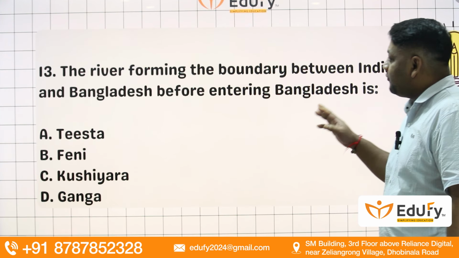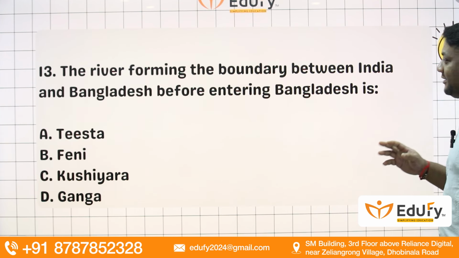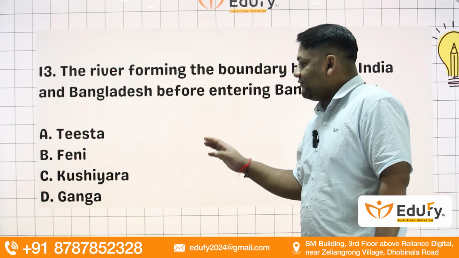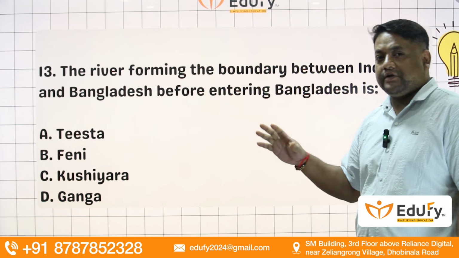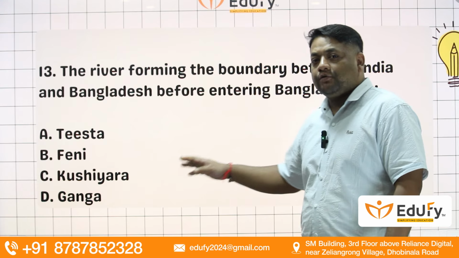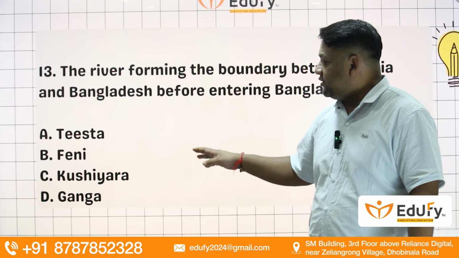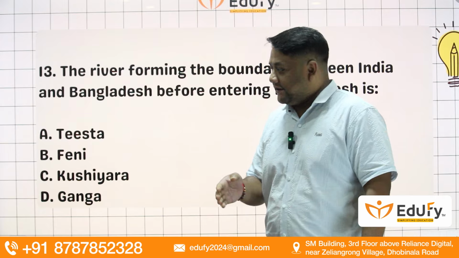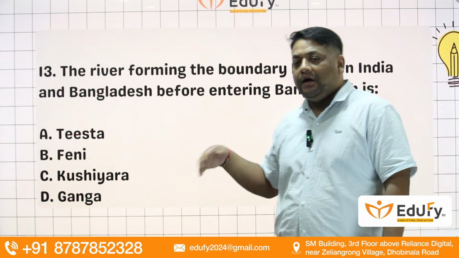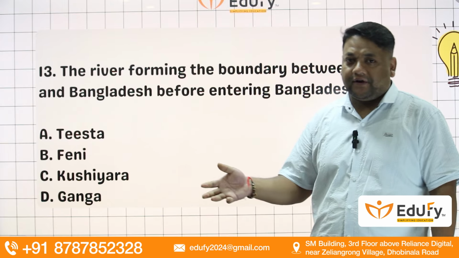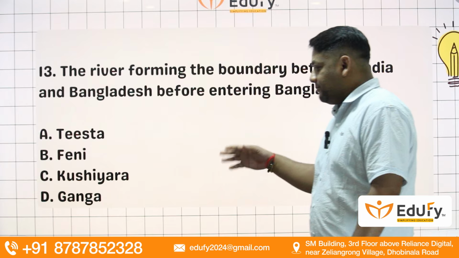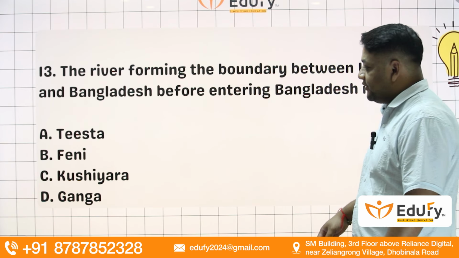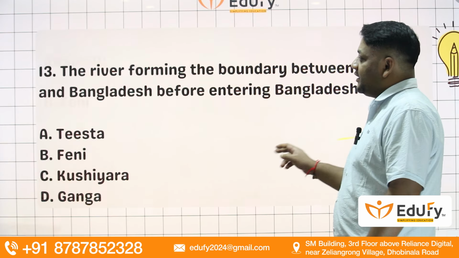Next, which river forms the boundary between India and Bangladesh before entering Bangladesh? Tista, Feni, Kushiara, and Ganga. So the right answer should be Feni. Kushiara is in Karimganj and Bangladesh, obviously. Tista comes from Sikkim towards Bangladesh. Ganga again comes from India and enters Bangladesh as Padma. But they are not exactly at the border. They are transboundary rivers. So Feni is the right answer.